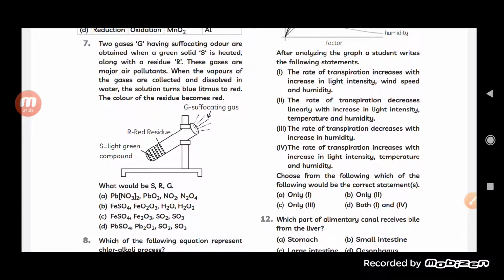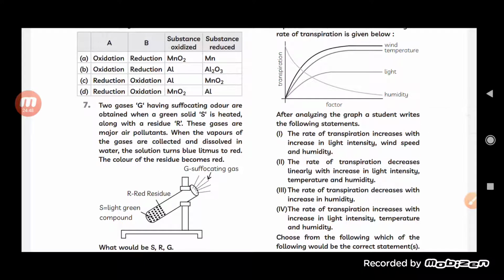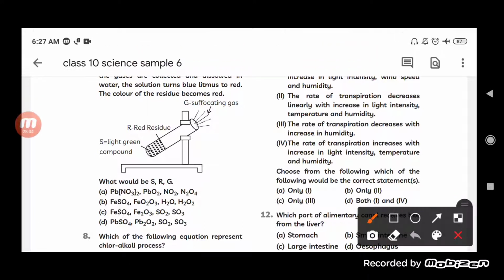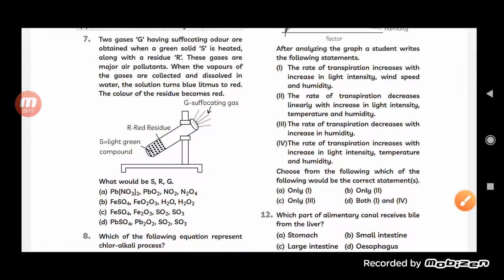And rate of transpiration increases with increase in light, temperature and wind. So you can see here that when light, temperature and wind increase, transpiration increases, but it decreases with an increase in humidity. So the correct option will be the third one, where the rate of transpiration decreases with the increase in humidity.